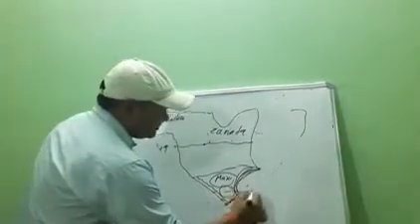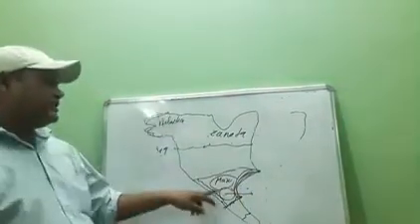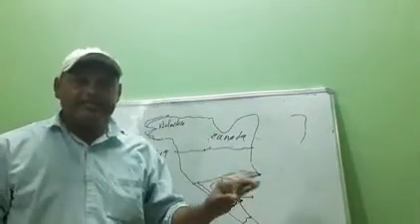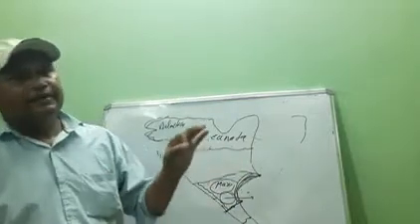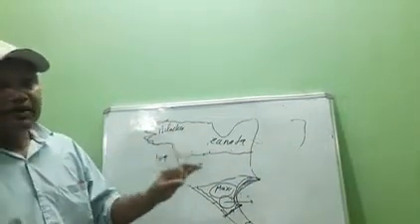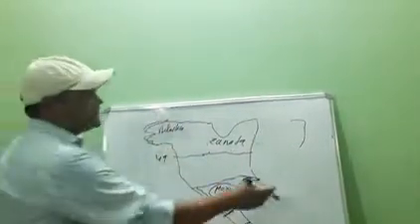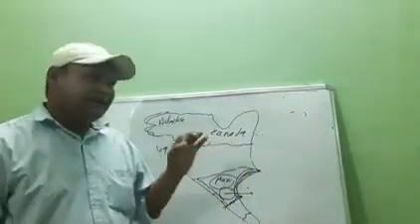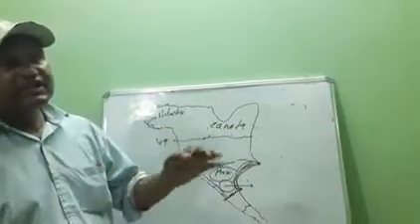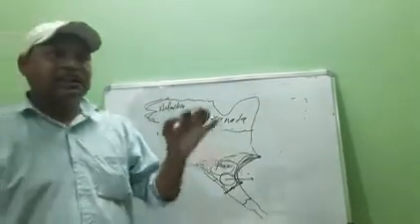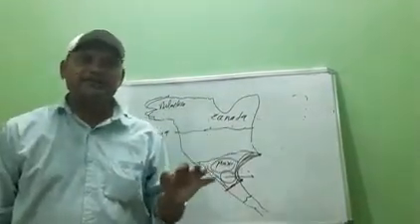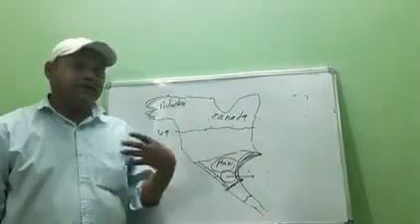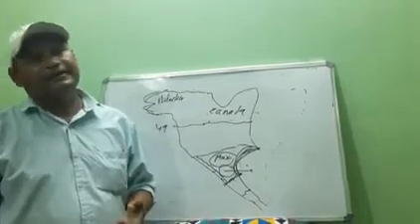There is a place in this plateau named Chihuahua, which today is also known as the capital of silver of the world. In the same way, in South America there is a country named Peru. These are the 2 countries which are the largest producers of silver in the entire world. After that, students, we will discuss the remaining part in the next lecture.